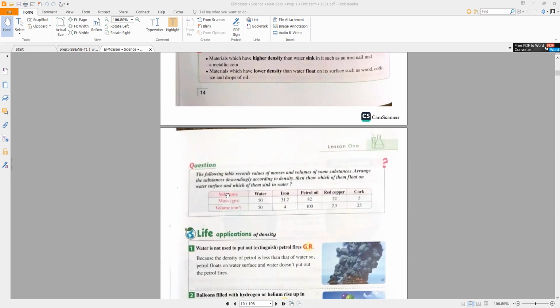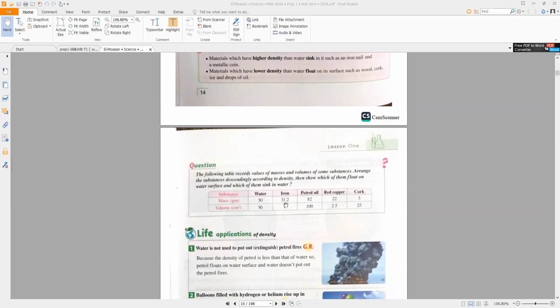After this, you will arrange them according to their density and you will say which substances float on water and which substances sink in water. Substances that will float in water are the substances that have a density less than one. Substances that will sink in water have a density more than one. Why one? Because the density of water is one.